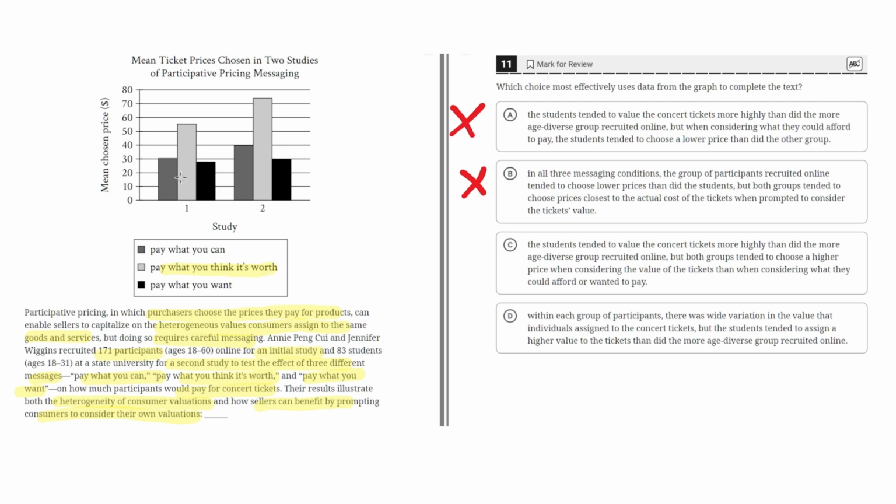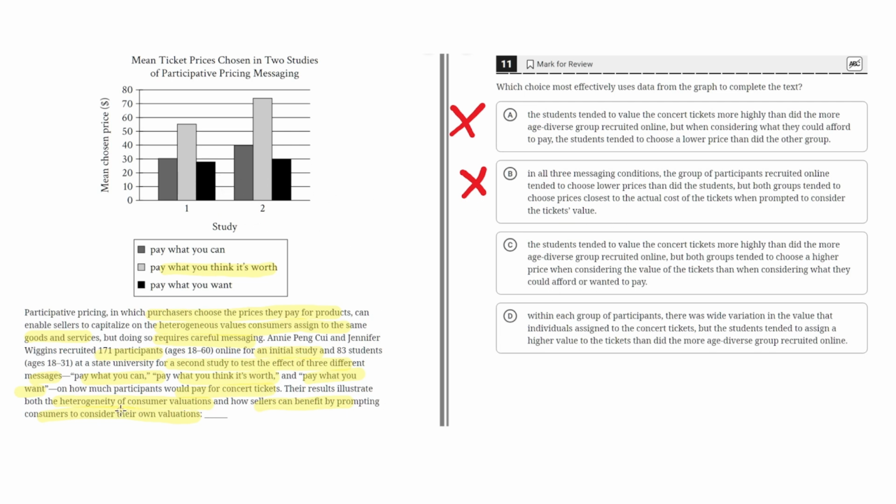And we can clearly see that of the graph, these are definitely the 2 highest graphs among the rest of the graphs. And then looking at considering what they could afford or what they wanted to pay, what they could afford is pay what you can, and these were second highest comparing these 3. And then pay what you want is definitely wanted to pay, and these are the lowest of the graphs.